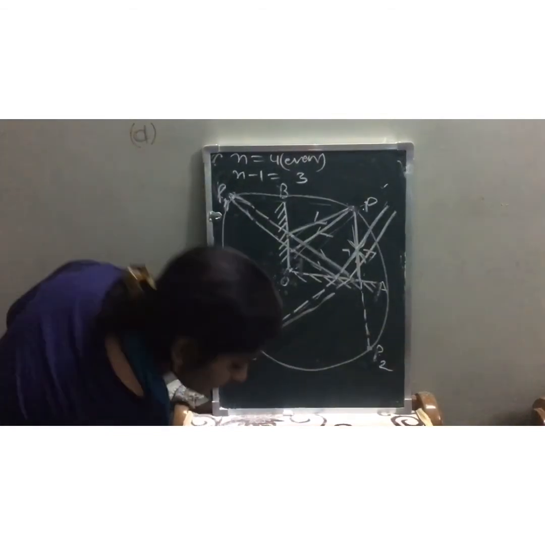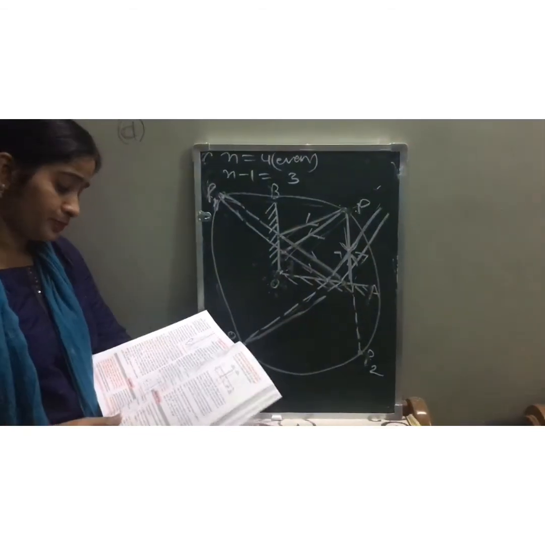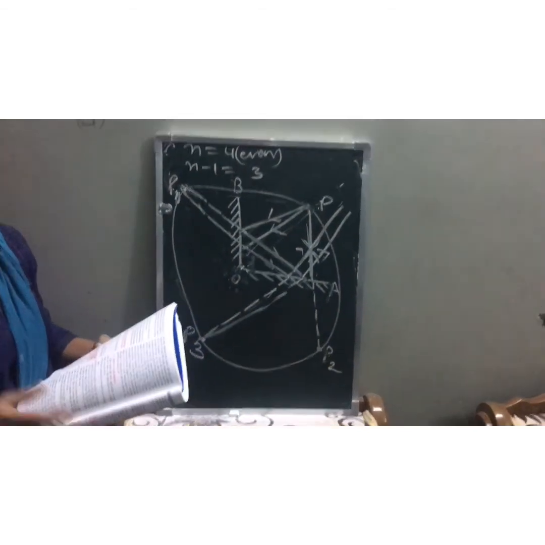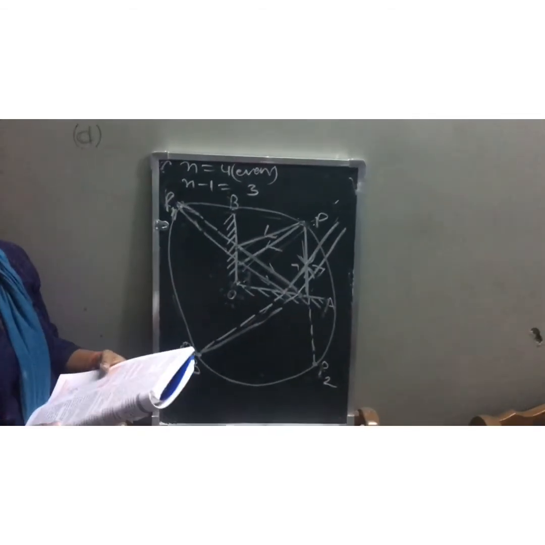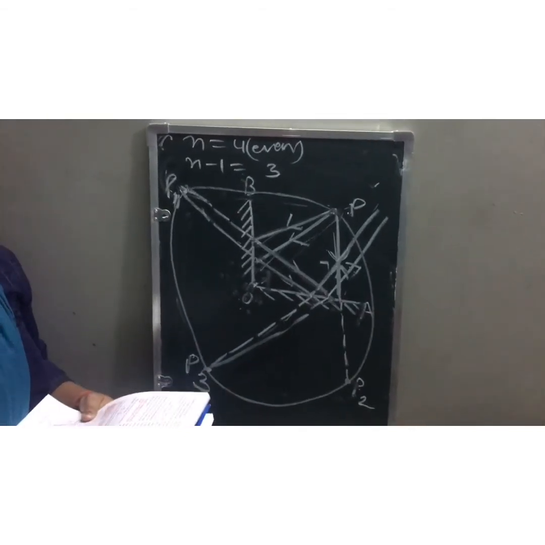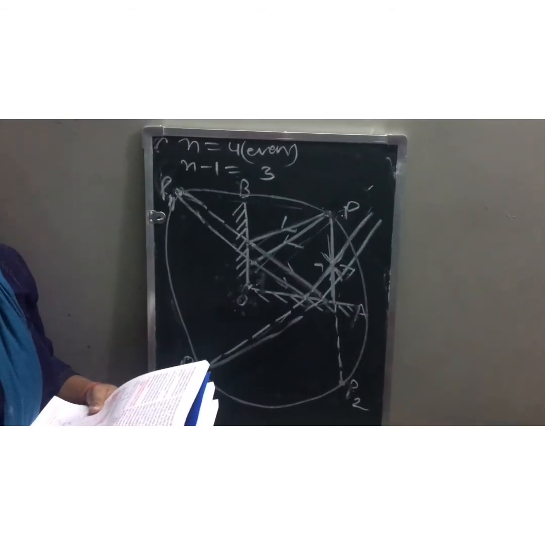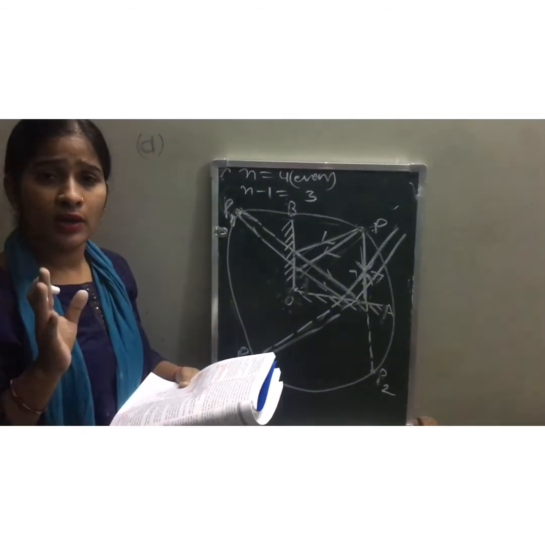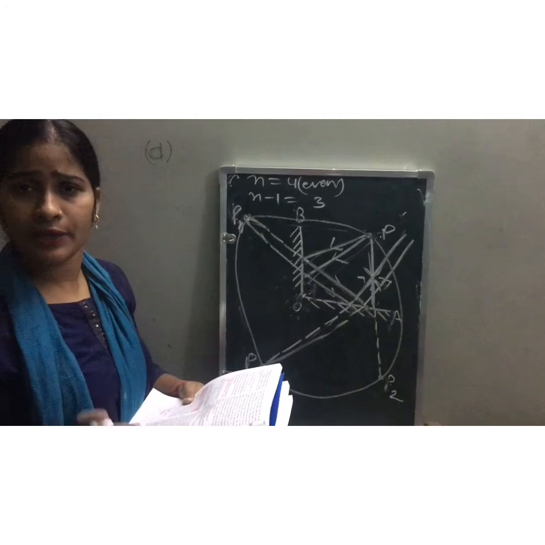Okay, next topic, children, is uses of plane mirrors. Where are we using plane mirrors? You can see the book also. I am dictating what the uses of plane mirrors are. First of all, the most common and widest use of a plane mirror is as a looking glass. It is at your home as a looking glass. We all are using it.